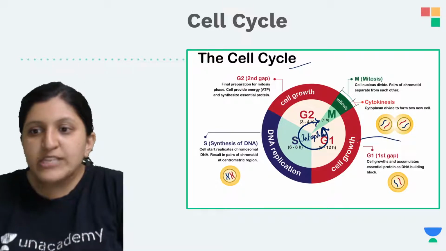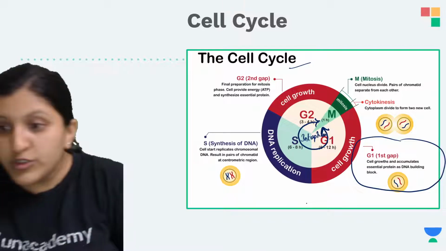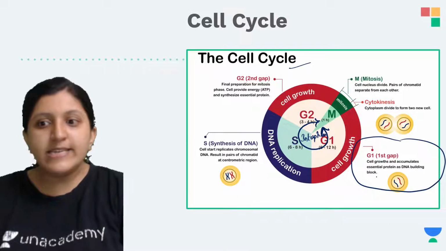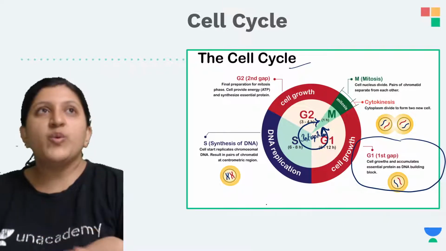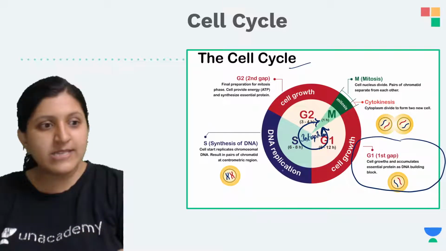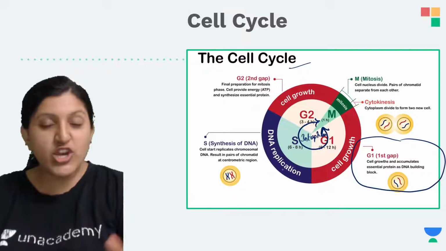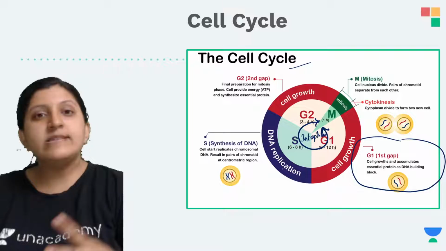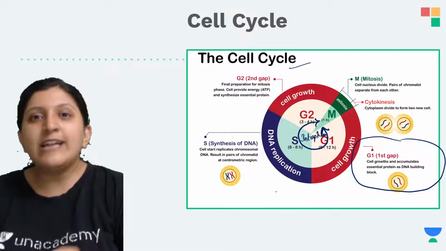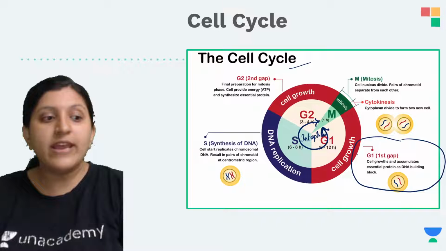In the G1 phase you can see there is cell growth, and the cell accumulates essential proteins and DNA building blocks. Basically you can see RNA synthesis, protein synthesis, ATP synthesis, and along with that the nucleotides are kept ready which are required for the S phase. Basically all the raw materials required for the S phase are kept ready.